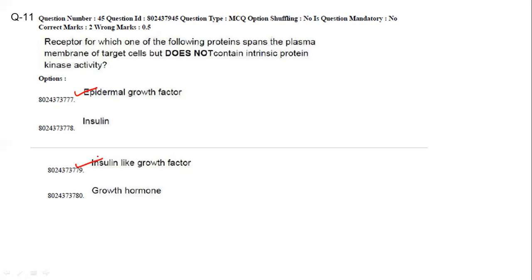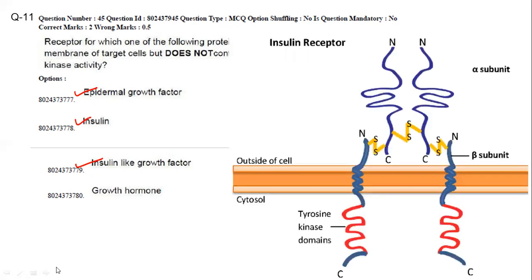You can see the insulin receptor also has tyrosine kinase activity, the tyrosine kinase domains are there. That means it has intrinsic kinase activity. So the answer is growth hormone, it is the correct answer.